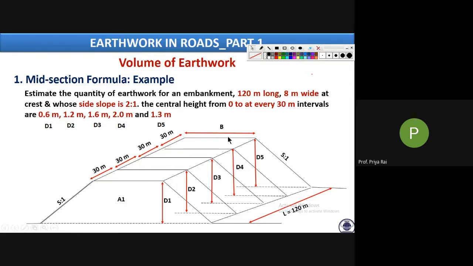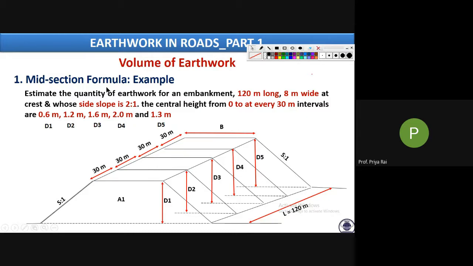Now we have to estimate the volume of the earthwork. We cannot simply calculate one area and multiply it with 120, because here D is varying. If D were constant, we could calculate any area and multiply it with the total length, and that would give the answer. But since D is varying, your area will be varying. So in that case, we will be using the mid-section formula.